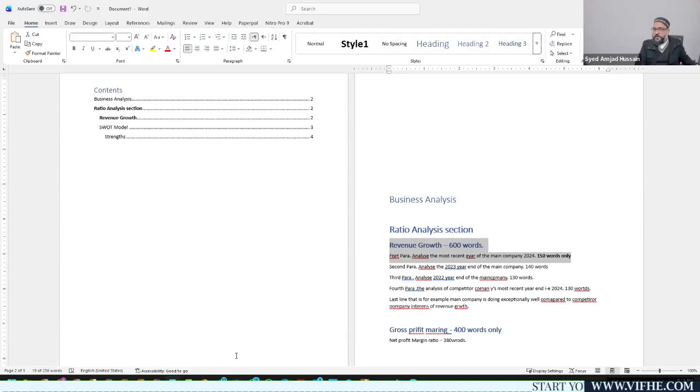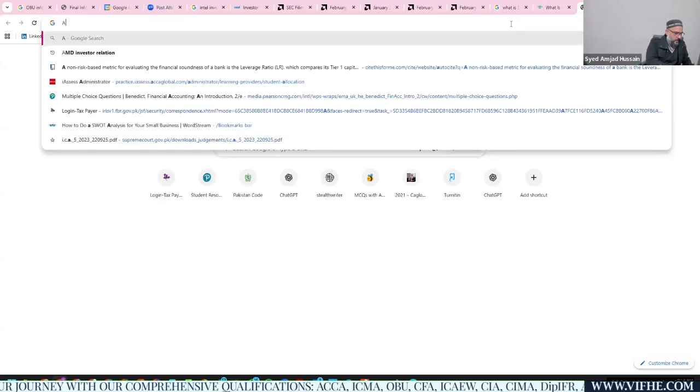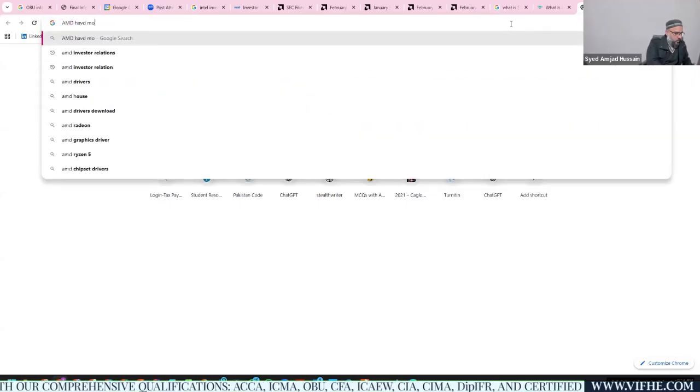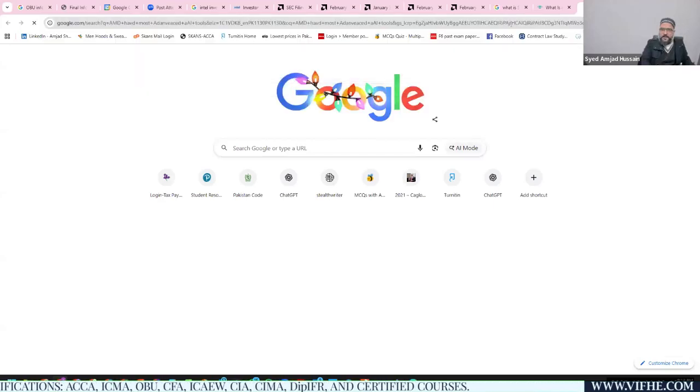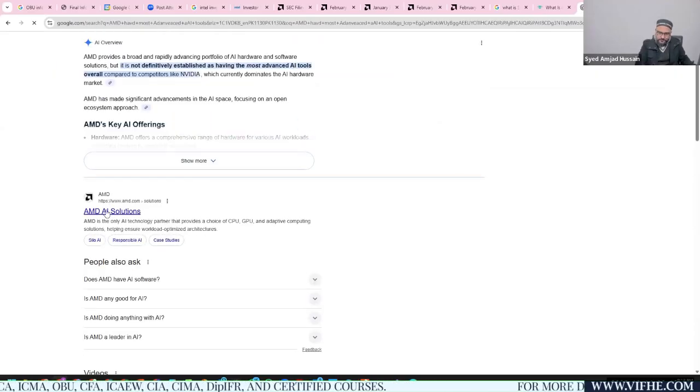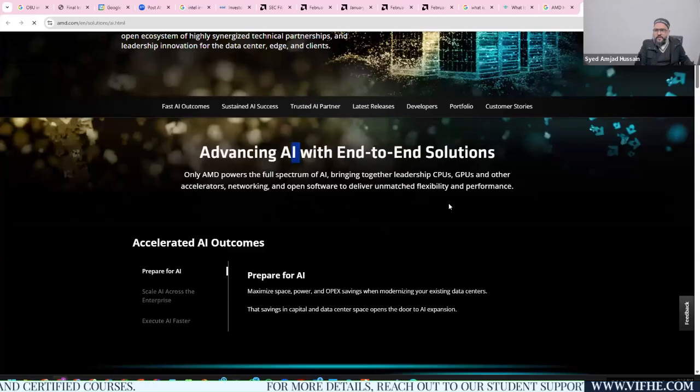Now the most important thing: once you are doing the business analysis of AMD, for example, I have searched for strengths. AMD has the most advanced AI tools. This is a strength of the company. You can see this is already mentioned here, about how AMD has advanced tools and technologies. So this is one of the references you might have.